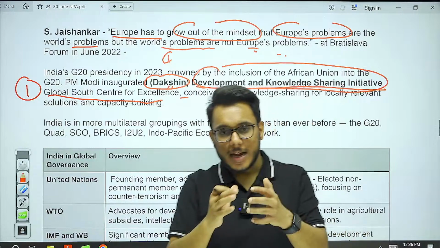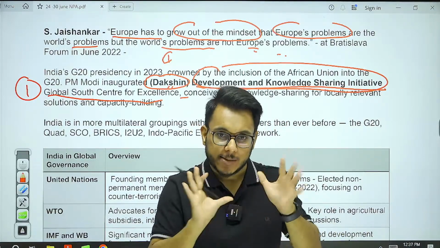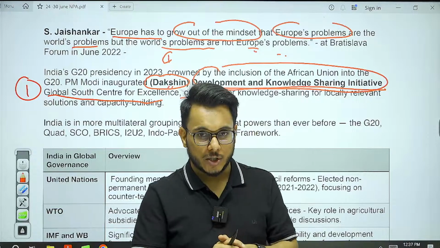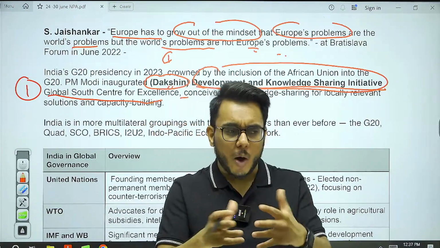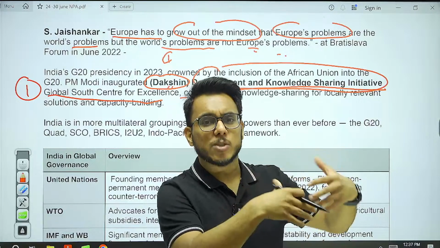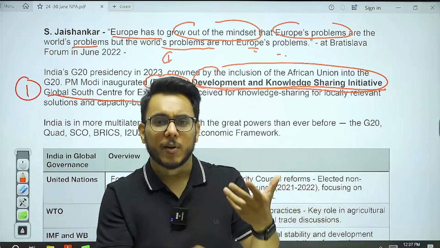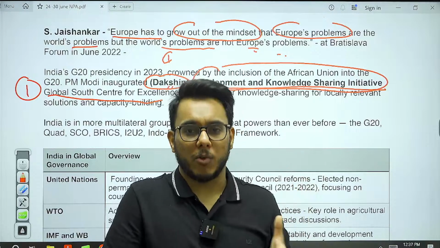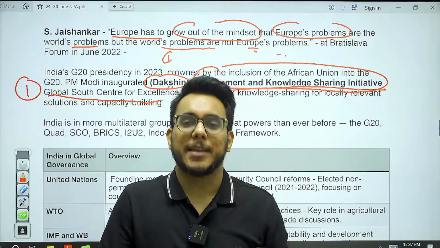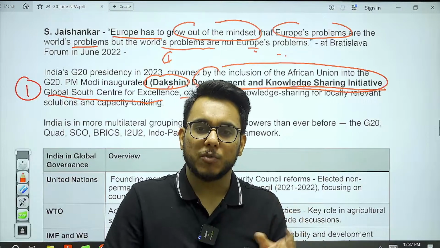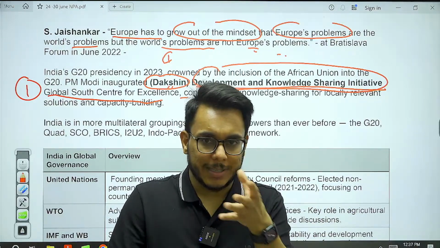India has developed a lot of digital public infrastructure. What is this digital public infrastructure? Basically, guys, digital public infrastructure are those platforms which provide the facilities of governance through certain applications. For example, the CoWIN platform was launched for effective vaccine management. There is Arogya Setu for contact tracing. There is DigiLocker.